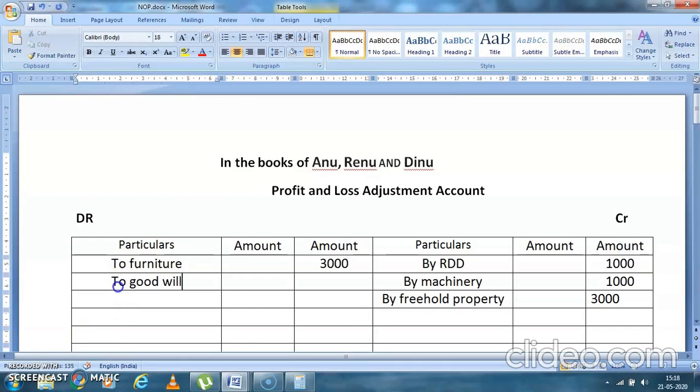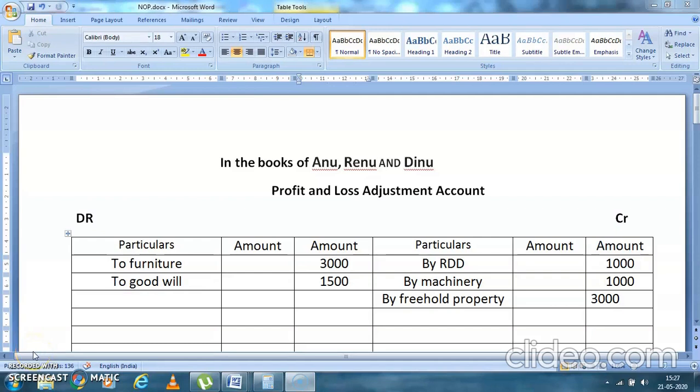Now students, this can be done in two ways. Either you can write it in the profit and loss adjustment account, or you will divide it among the partners. Now see what is happening. Goodwill is a reputation which is earned by the business during the course of business. So if the goodwill has been more, we would have given the share to the outgoing partners.